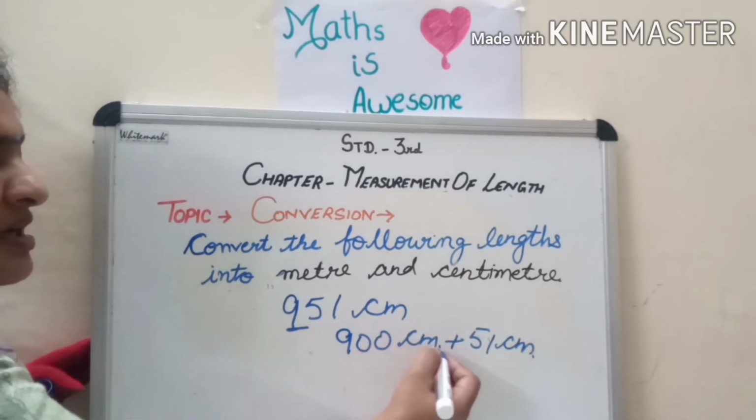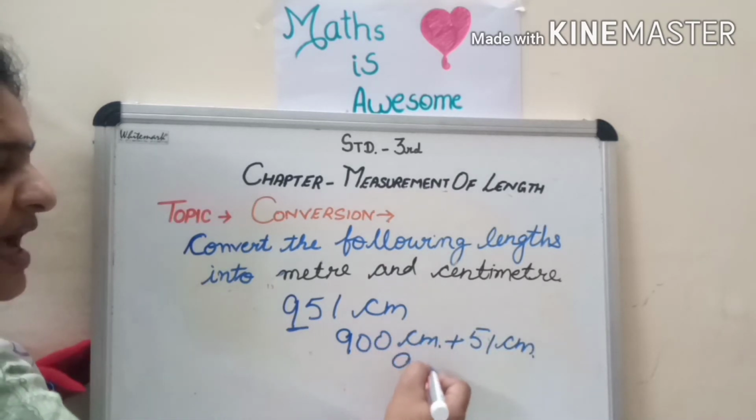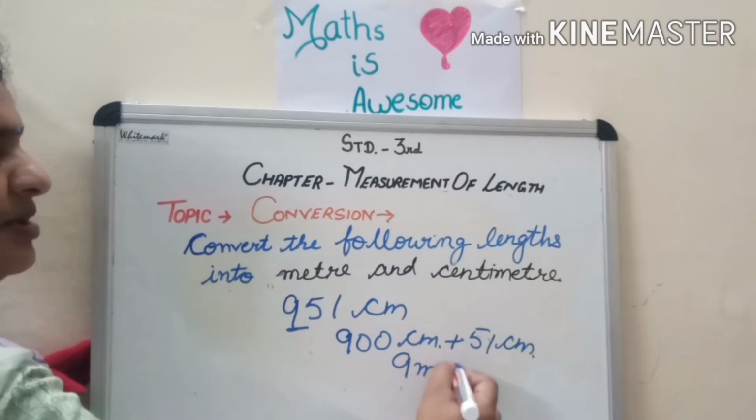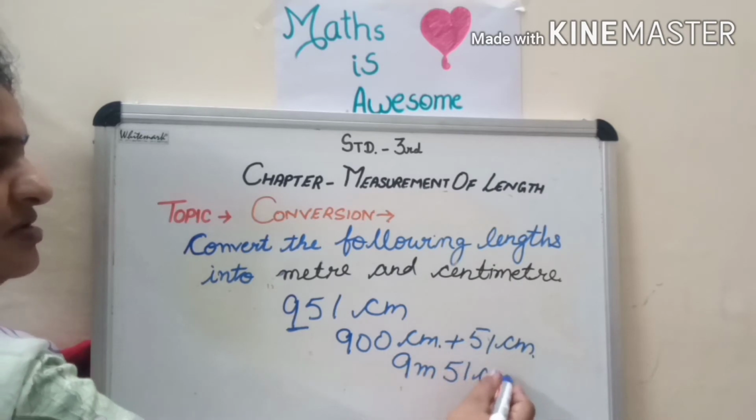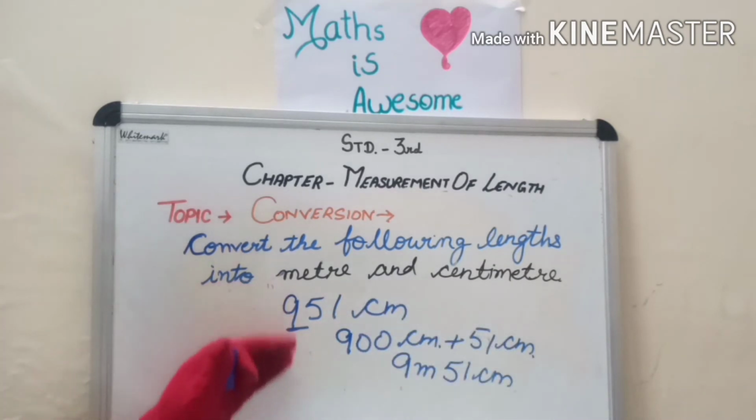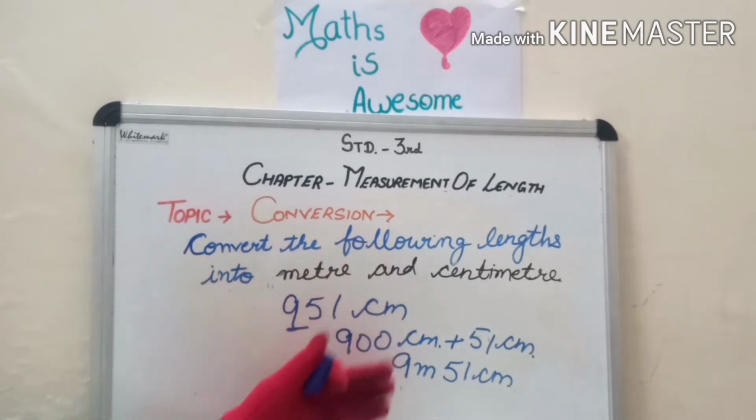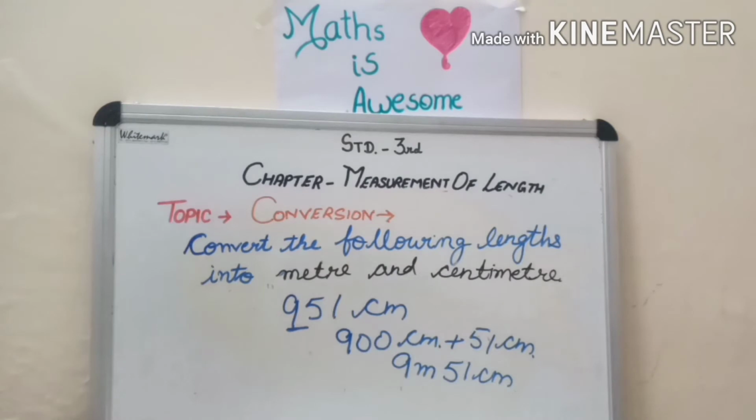So 900 centimeter means 9 meter, and how many centimeter? 51. So when we have to convert 951 centimeter into meter, the answer will be 9 meter 51 centimeter.